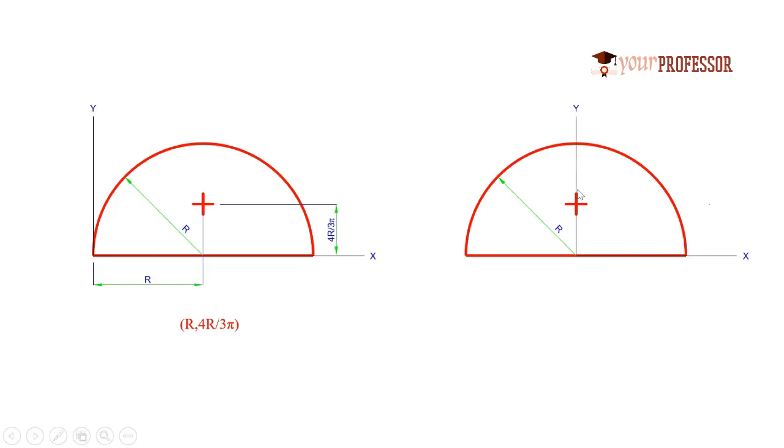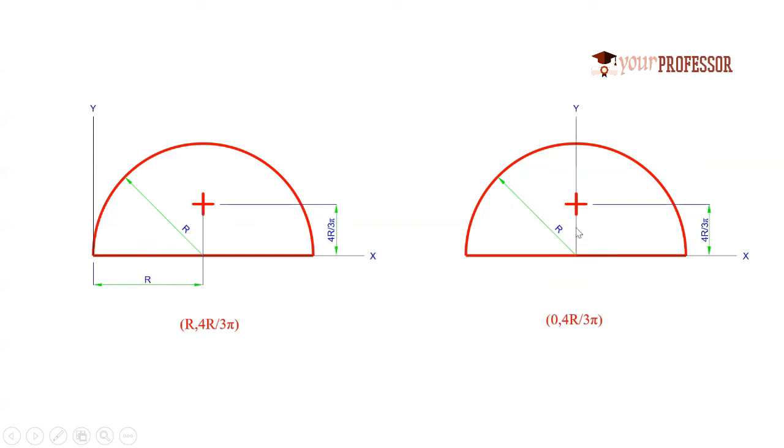When the centroid is passing through y-axis, the x-centroidal coordinate and y-centroidal coordinate are lying on y-axis. What is the value of the x-centroidal coordinate on y-axis? Nothing but 0. There won't be any x-centroidal coordinate on y-axis, right? So it will be 0. Only the y-centroidal coordinate exists. We know that the perpendicular distance from the center to this centroid is nothing but 4r by 3 pi. So therefore, the centroidal coordinates of this particular orientation will become 0, 4r by 3 pi.